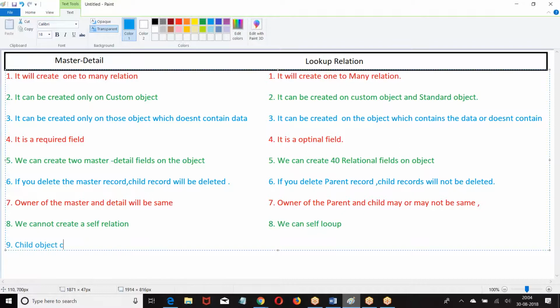Child object cannot avoid the deletion of parent. In the master detail, when I am trying to delete a master, child cannot stop that. But in the lookup, child can avoid.